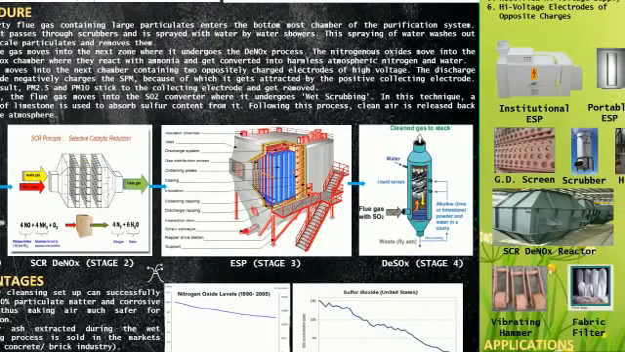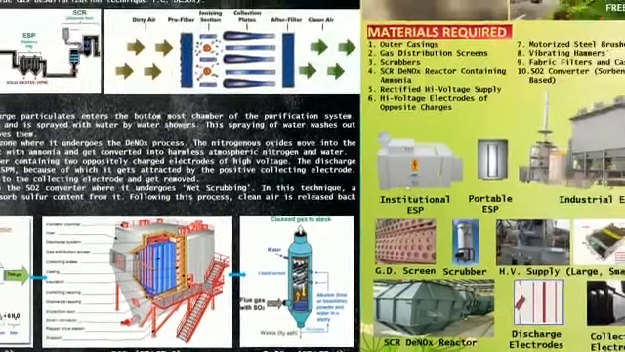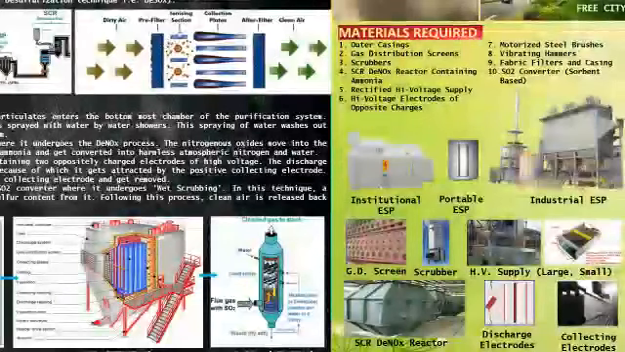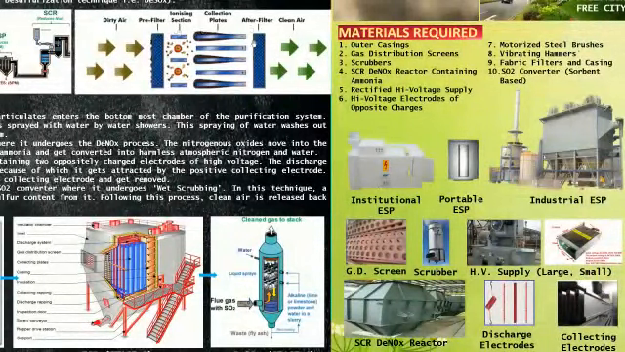Then, the air goes to the electrostatic precipitator where PM2.5 and PM10 are negatively charged by the discharge electrodes. These negatively charged particulates get attracted to the positive collecting electrode and are thus removed.